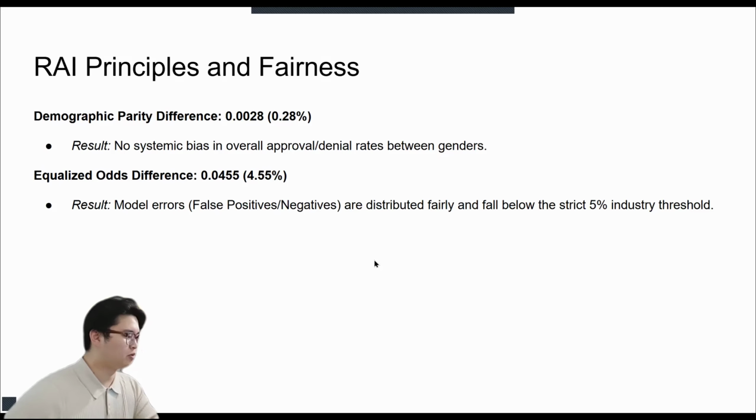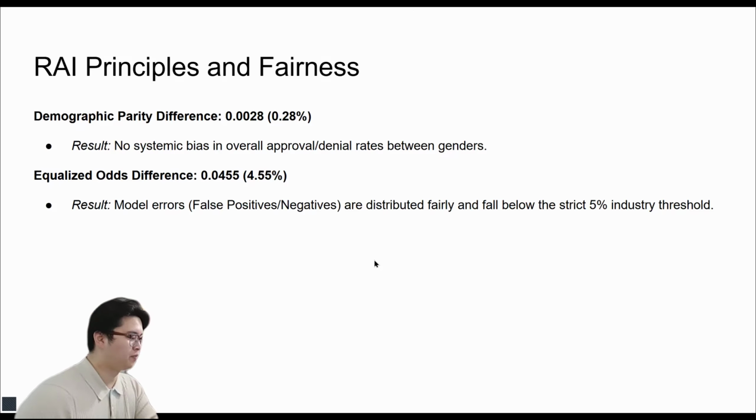We evaluated two rigorous fairness metrics to ensure the model wasn't quietly discriminating. First, our demographic parity difference came in at an exceptional 0.0028. This proves that it is virtually non-systematically biased in our overall approval and denial rates between men and women.